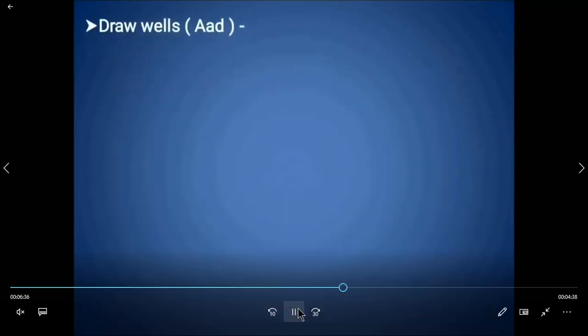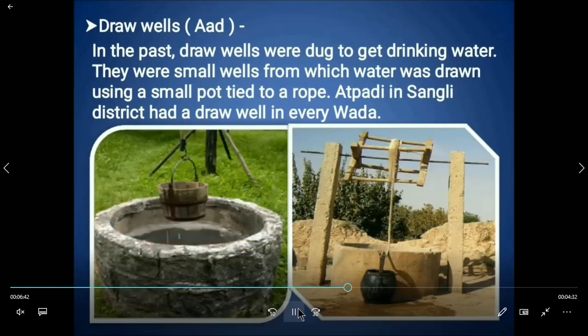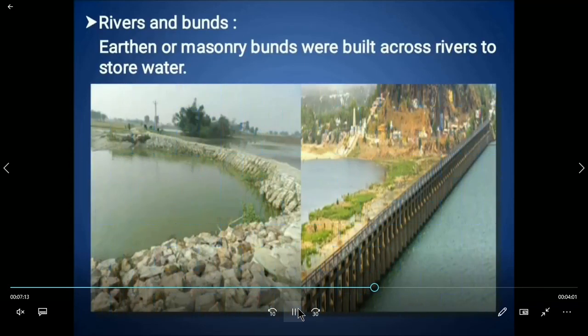The third one is draw wells. In the past, draw wells were dug to get drinking water. They were small wells from which water was drawn using a small pot, that is pohra, tied to a rope. Atpadi in Sangli district had a draw well in every wada. The picture shows how the draw well looks like. It has a pot tied to a rope. The next one is rivers and bunds. Earthen or masonry bunds were built across rivers to store water.